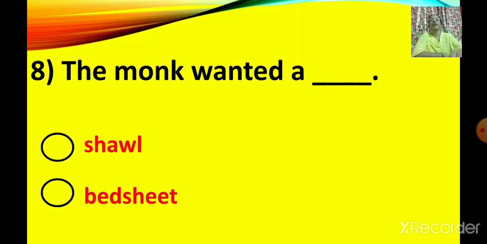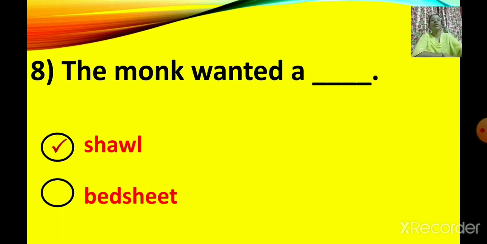Next one. Number 8. The monk wanted a dash. Options are shawl or bed sheet. The monk wanted a, come on, tell me. He wanted a shawl or a bed sheet. He wanted a new shawl or a new bed sheet. Yes, he wanted a shawl. So click on shawl. So the monk wanted a shawl.